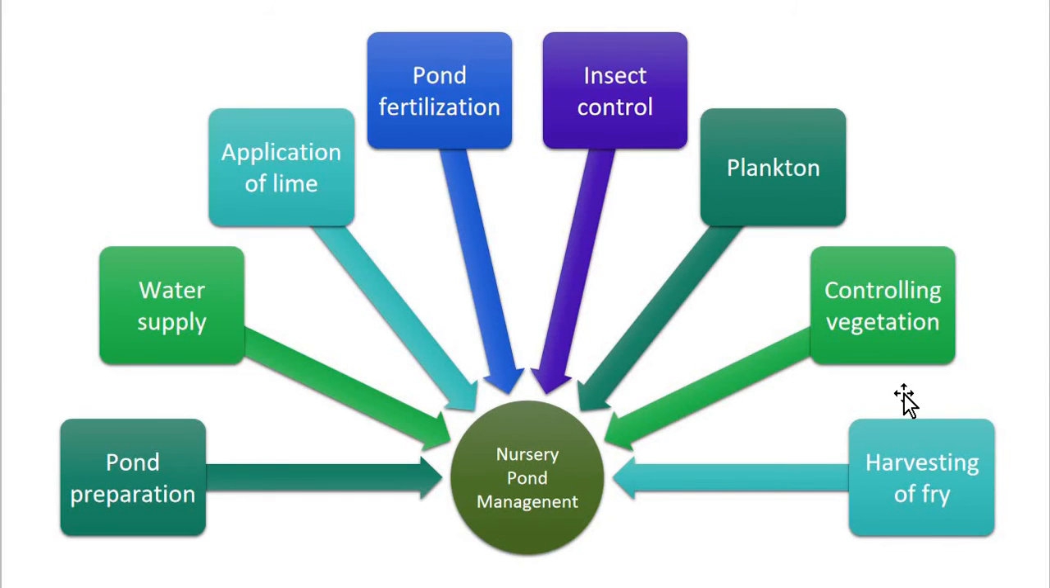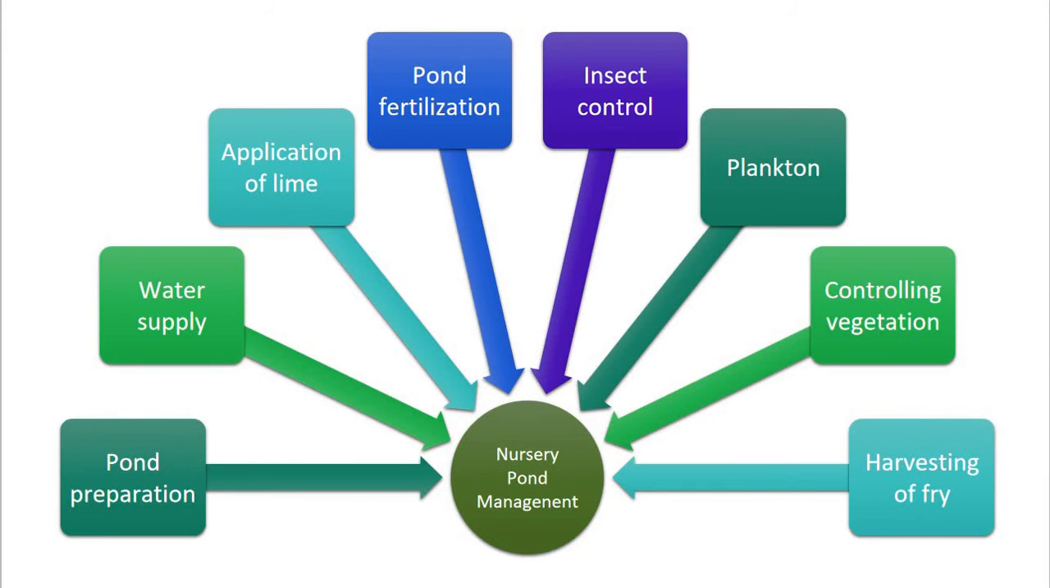Now then, harvesting of fry. When the fry grows to 20 to 23 mm size within a period of 13 days, these are harvested with a fine mesh cotton dragnet in cool morning hours for transferring to the rearing pond. Which means the harvesting should be done early in the morning. Now this is regarding the nursery pond management.